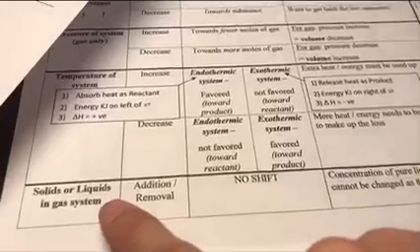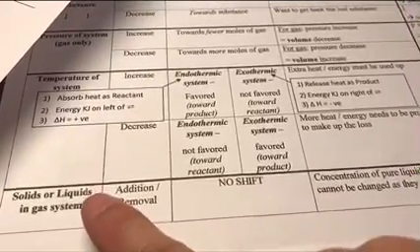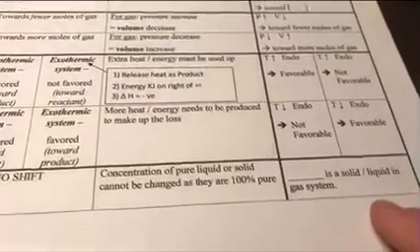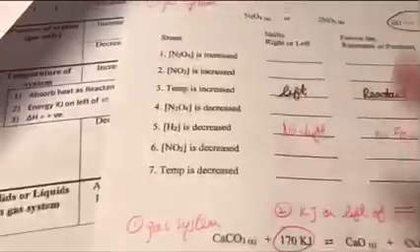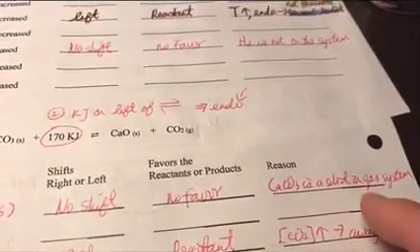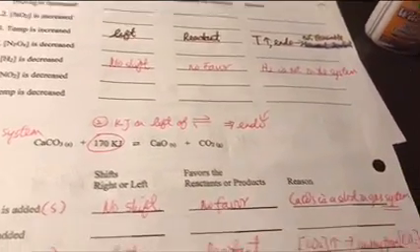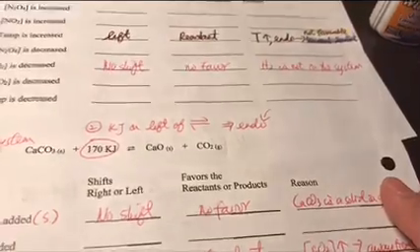It goes back to my table: when we have a solid or liquid in a gas system and I change my solid or liquid, there will be no shift. Whatever I gave you is a solid or liquid in the gas system, so it will be no shift. So here, since CaCO3 is a solid in a gas system, you have to specify this is a gas system. Because if you don't specify a gas system, you say CaCO3 is a solid.